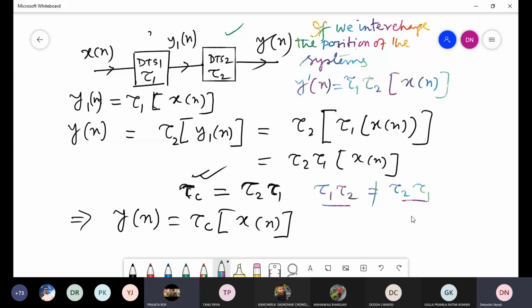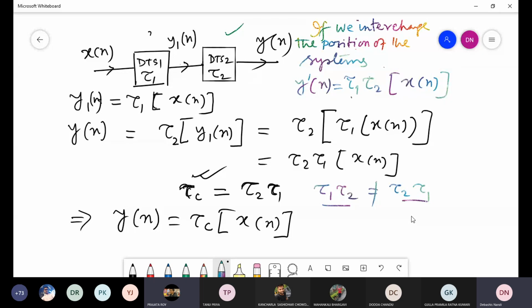But if the system is... Sir, one question, sir. If we're interchanging the position of the system, shouldn't it be tau 2 tau 1 xn? Y dash n equal to tau 2 tau 1 xn, because we're interchanging. If you interchange the position of the system, then first you are doing the tau 2 operation, so tau 2 here, then you are doing the tau 1 operation. Sorry, my bad. Got it, sir.